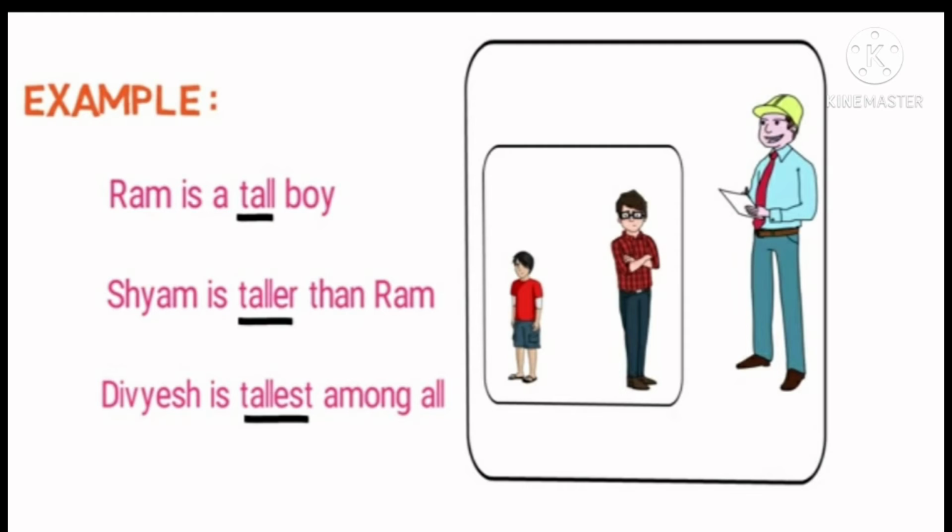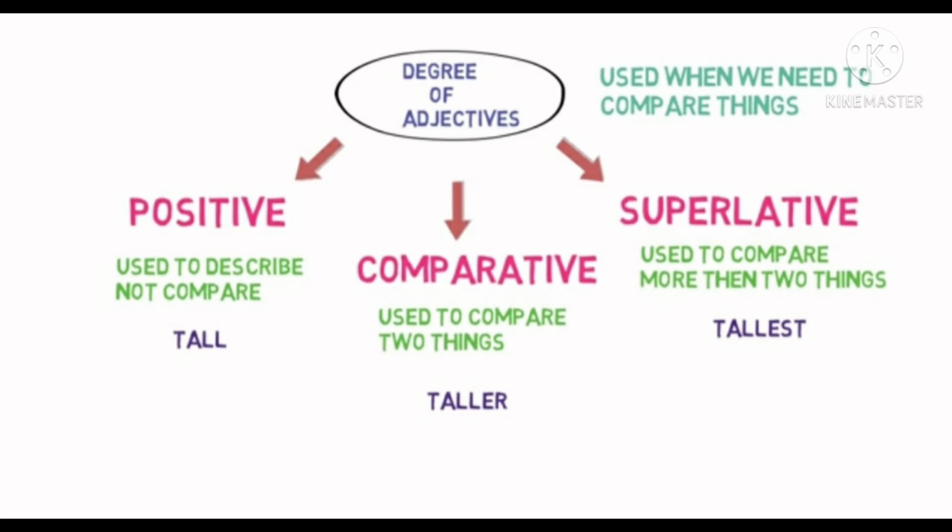Children, have you observed here? In positive degree, the adjective comes as it is, for example, tall. In comparative degree, the adjective comes with er, that is taller. And when we compare more than two things in superlative degree, the adjective comes with est, means tall, taller and tallest.